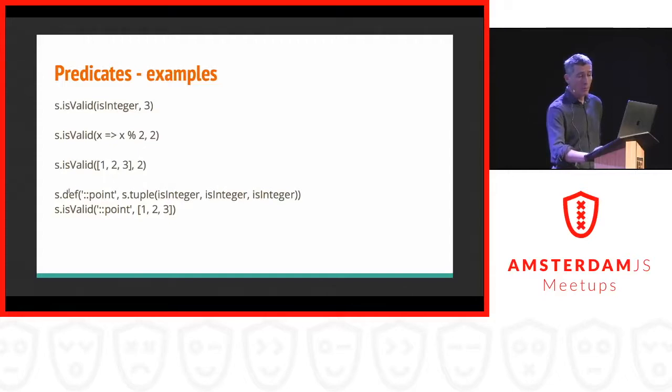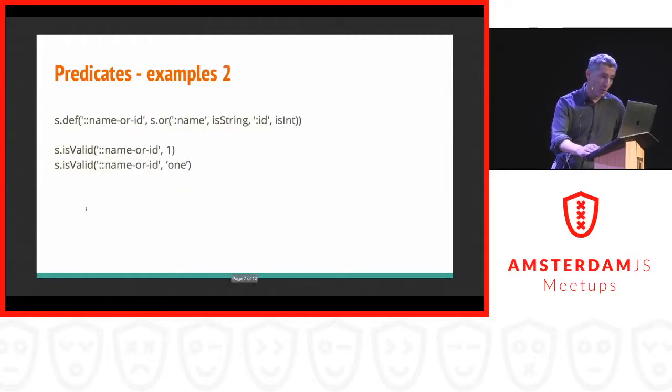It becomes a bit more interesting if you combine predicates. For example, s.tuple creates a predicate which consists of 3 integers. So it creates a data point in this case. That's why I defined this as a point, which should consist of 3 integers. So whenever I try to put 2 integers in it, or an integer and any other data type, it will complain about this. So in this case, isValid point 1, 2, 3 is a valid data point, so it will return true.